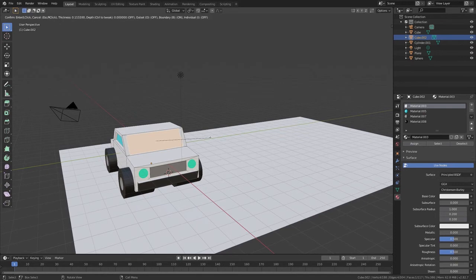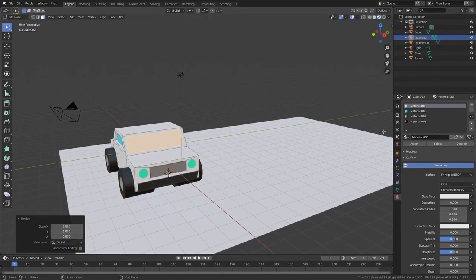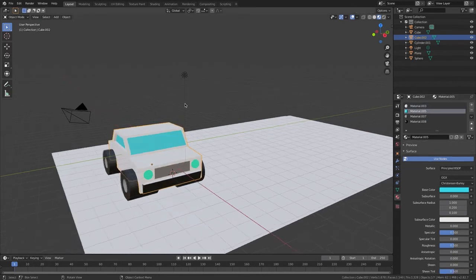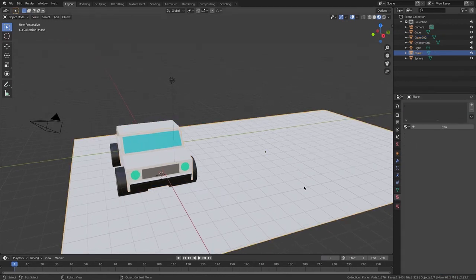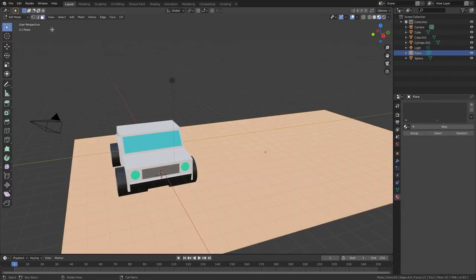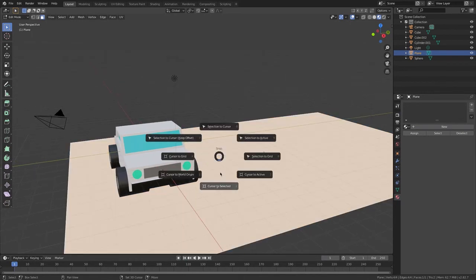Go inset, go SZ, and select my blue and assign. Tab. Good.